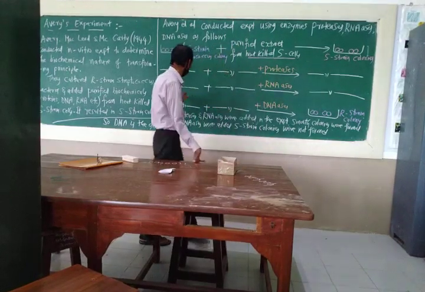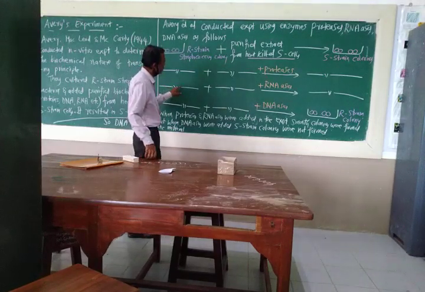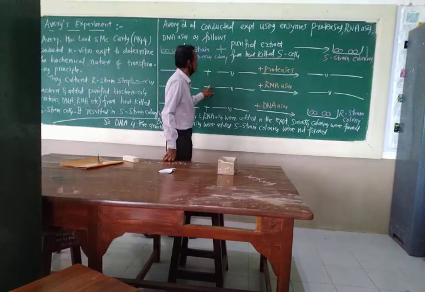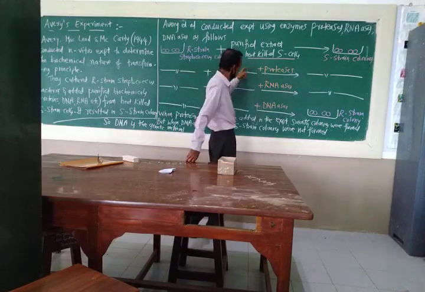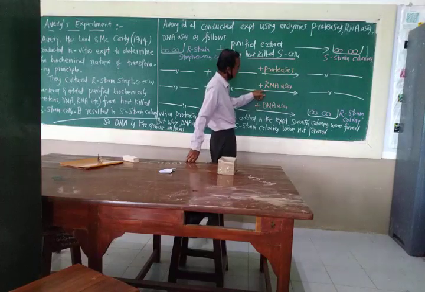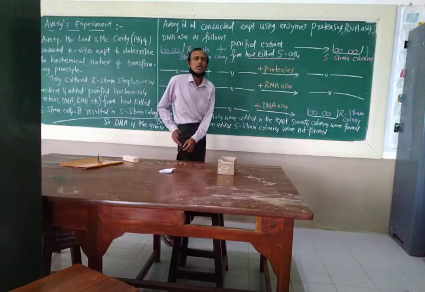And again, in the next experiment, to the same rough strain colonies they are adding purified extract from the heat-killed smooth strain cells, and now they are adding the enzyme RNases. RNases are the enzymes that digest RNA.